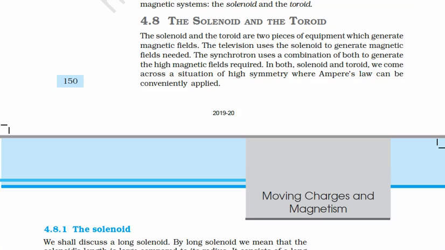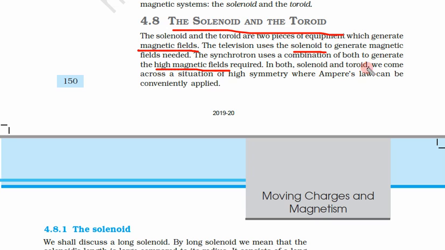Now the solenoid and toroid. The solenoid and toroid are two pieces of equipment which generate magnetic fields. The television uses a solenoid to generate the magnetic fields needed. The synchrotron uses a combination of both to generate the high magnetic fields required.